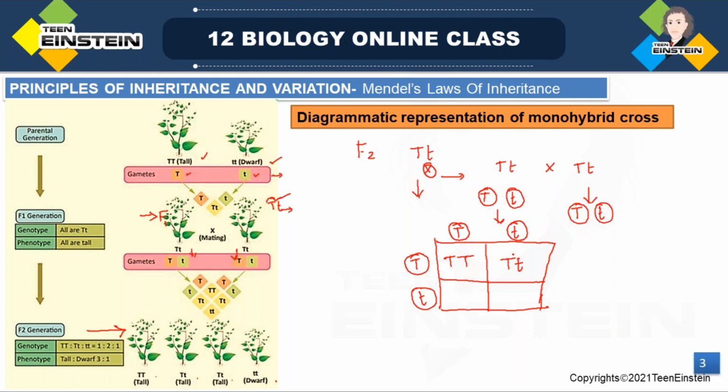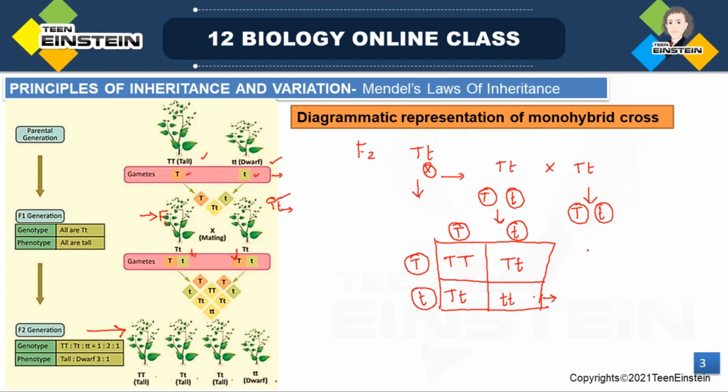Here also the dominant allele is present, so this also will be tall. The third combination is again capital T, small t. Here also the dominant allele is present, so this will be tall only. And the last one, small t small t. Here two recessive alleles come, so the expression will be the recessive character, right?